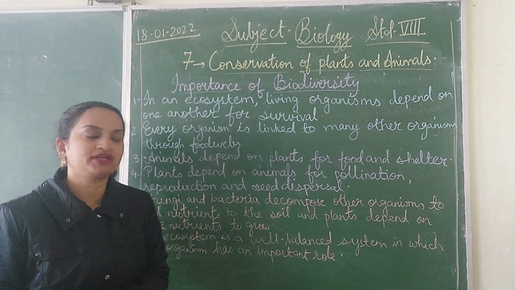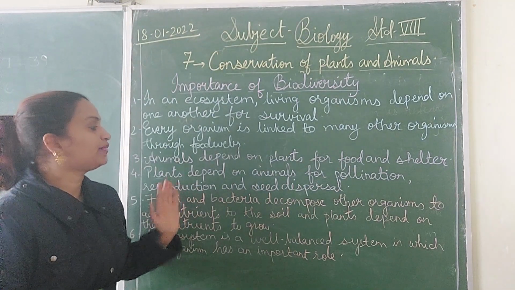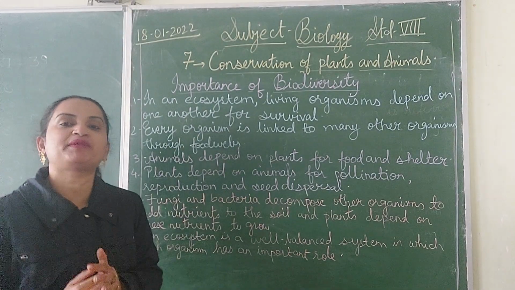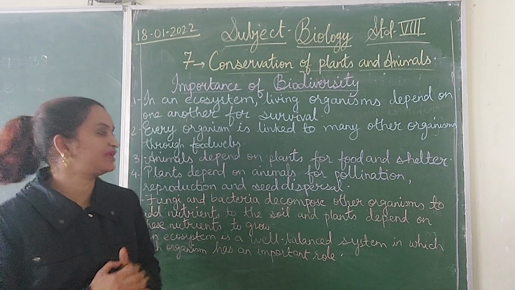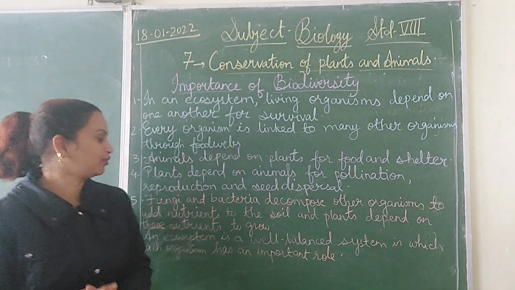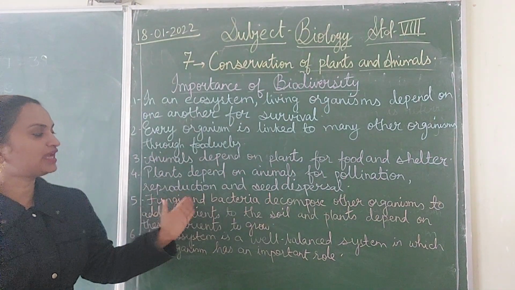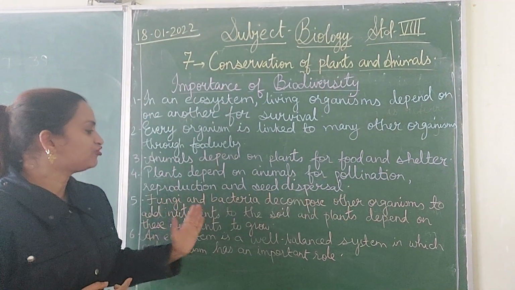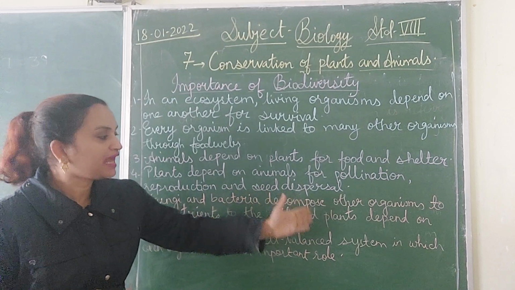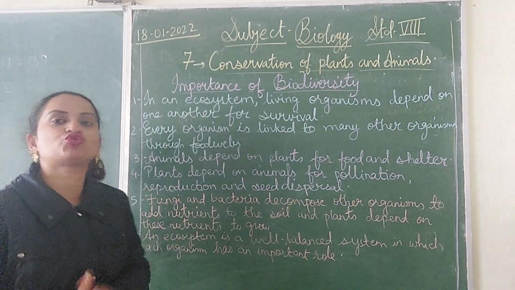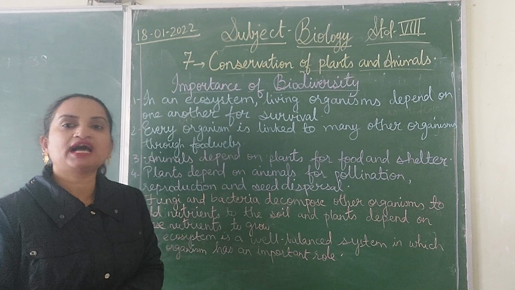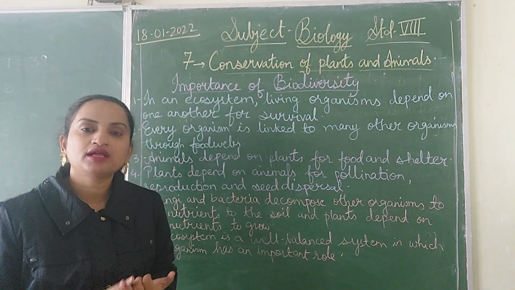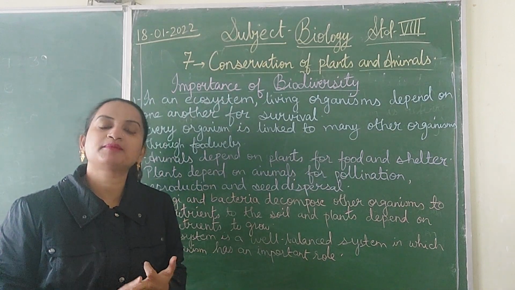They are important for pollination, and they also help in reproduction and seed dispersal, the movement of seeds from one place to another. All these things take place with the help of animals. Now, next is fungi and bacteria decompose other organisms to add nutrients to the soil, and plants depend on these nutrients to grow. We know that our environment is made up of producers, consumers, and decomposers.